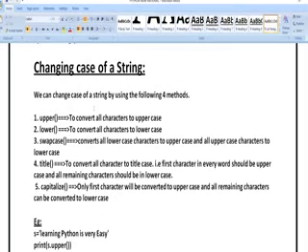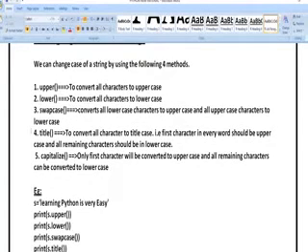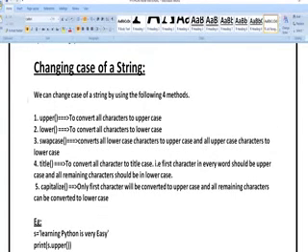Next, changing the case of a string means if the string you have written is in uppercase, you can convert it to lowercase. If it is written in lowercase, you can convert it to uppercase. You can swap the cases, uppercase to lowercase and lowercase to uppercase, and you can perform capitalization operations. Means capital letters to small letters and small letters to capital letters, all these things. Now let us see all the operations with an example.